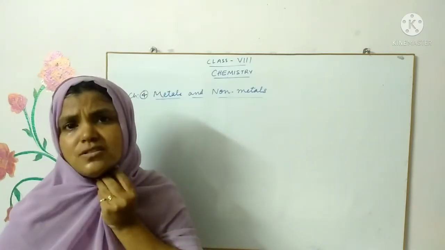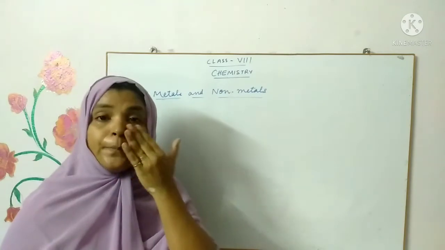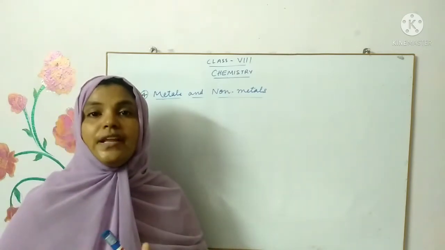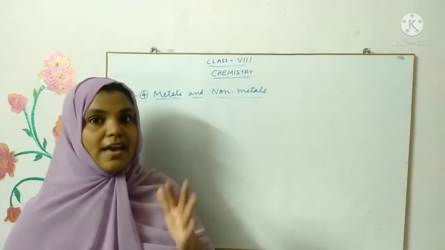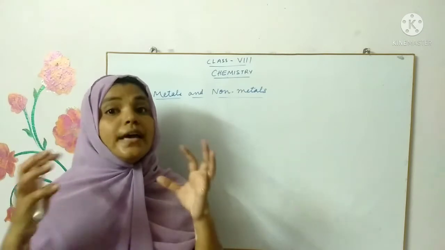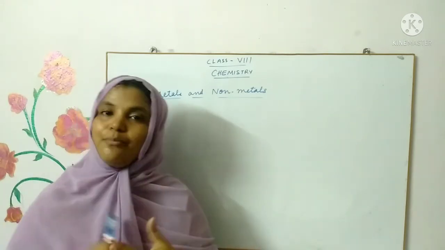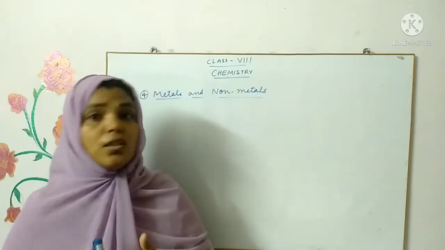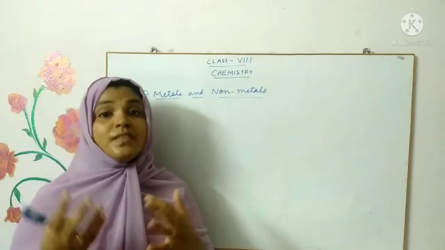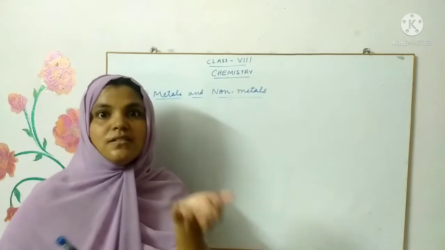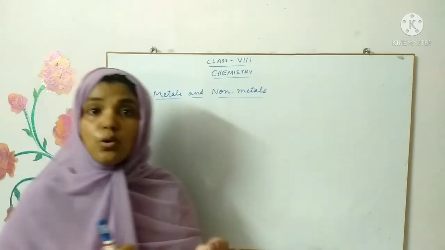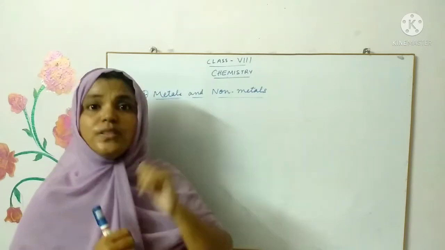There are some exceptions too. I hope that you have noted down the running notes when I explained these properties. I had given you a task to find out the exceptions to the general properties of metals. I told you that all metals are hard, but there is an exception: there are some metals which can be cut with the help of a knife. The exceptions are sodium and potassium. They can be cut with a knife.